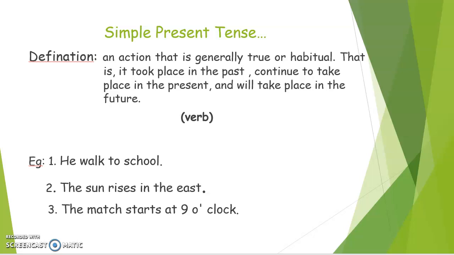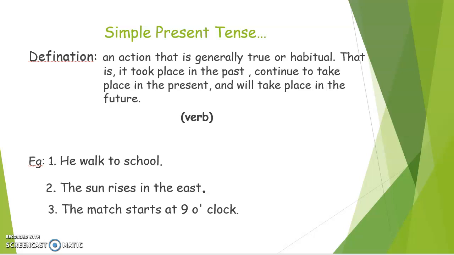That is known as simple present tense. Let's see the next example. The sun rises in the east. What does this mean? The sun yesterday also rose, today also the sun rose, and tomorrow also the sun is going to rise. Okay, is it clear what is simple present tense?